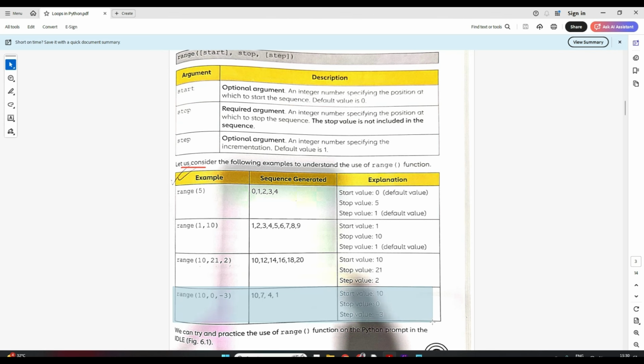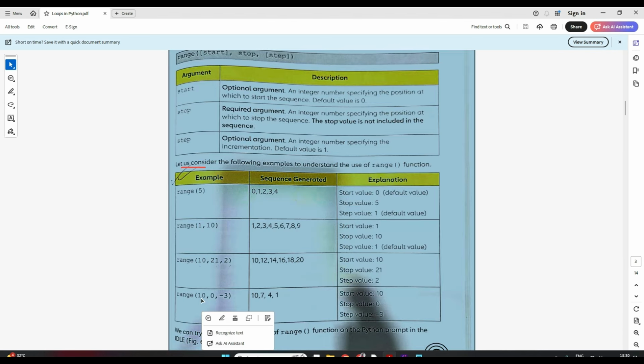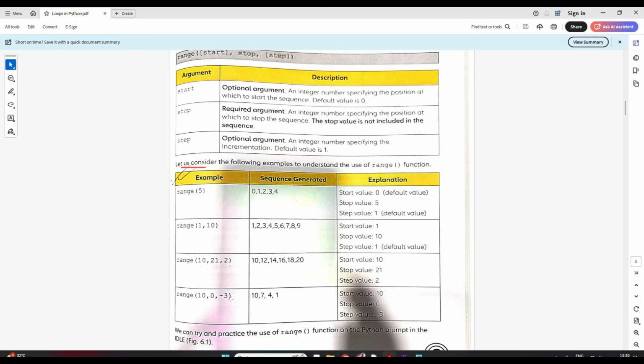Is this example clear, students? It's very important, very simple. You start at 10, go till 0, but it is in the step of minus 3. If you give 3 here, then the computer will throw you an error, because you cannot start at 10 and go to 0 with the step of plus 3, right? Clear?